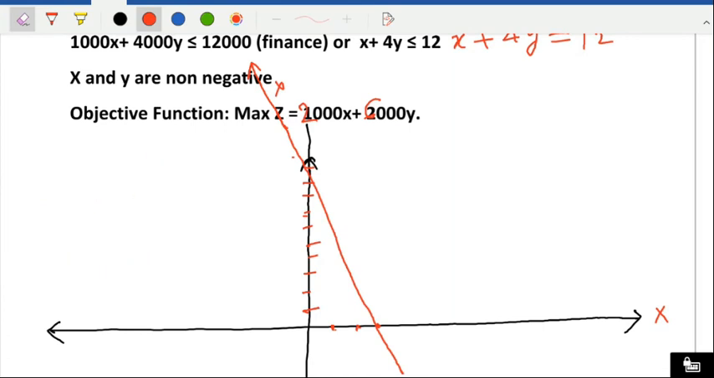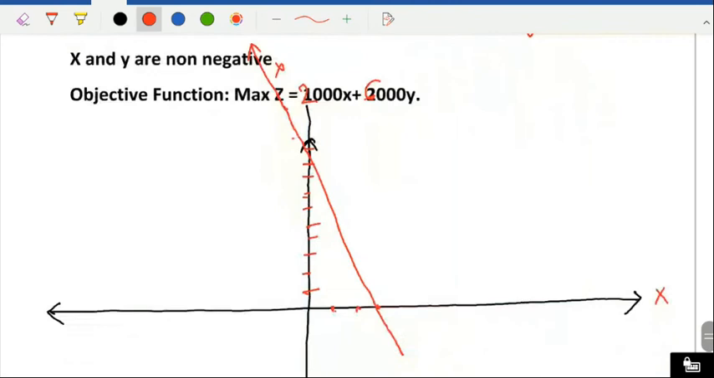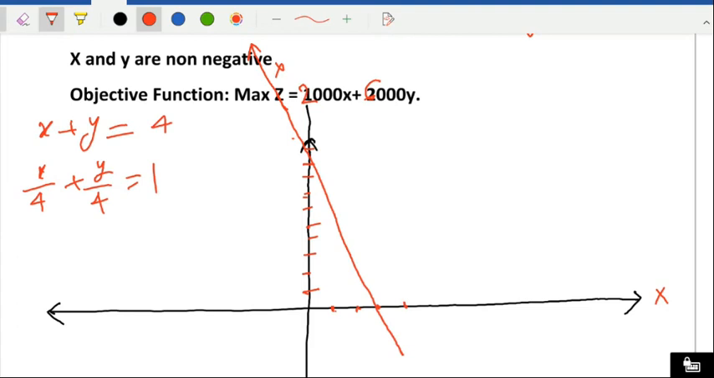Keep in mind, this is 3x plus y equal to 10, because we will find out the answer. Then x plus y equal to 4. It is very easy. Now divide by 4 so that on the right-hand side you get 1. So x by 4 plus y by 4 equal to 1. So the intercepts are 4 and 4. This was 3.3, so 4 will be somewhere here, and here also 4. Draw the line, join this and cut. So this is the second line.